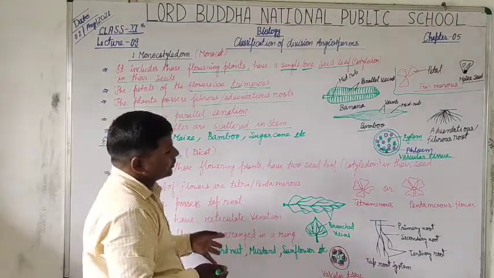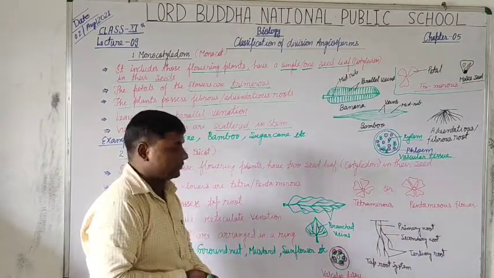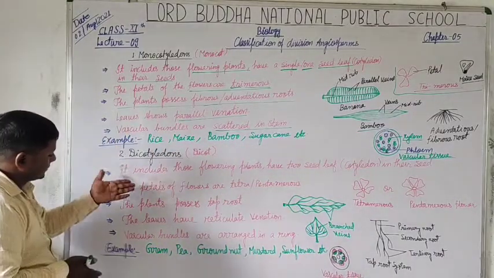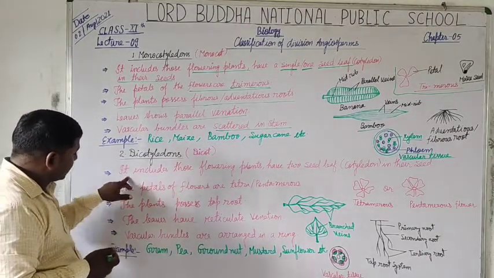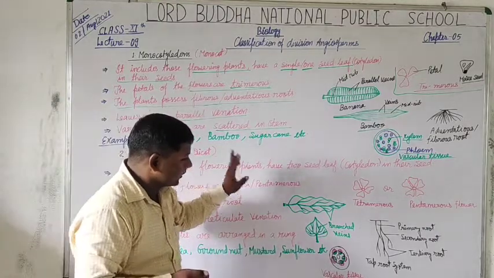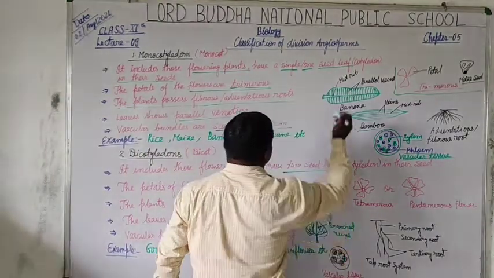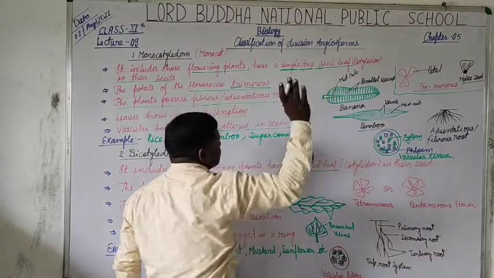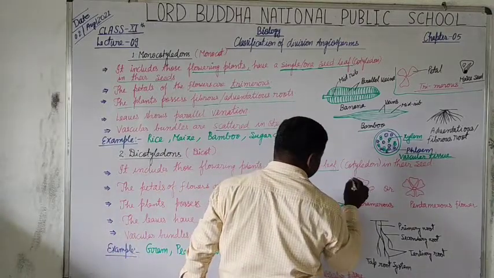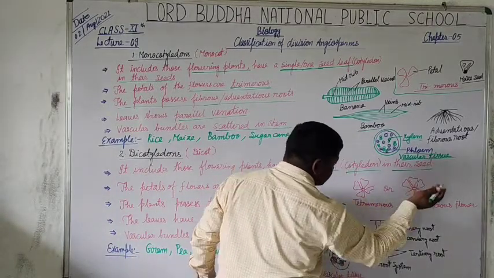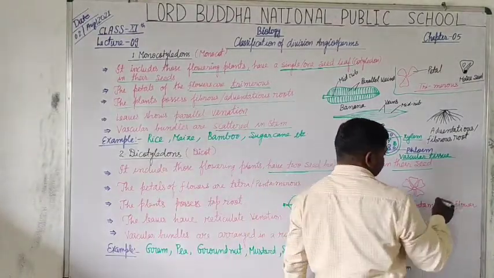It becomes very easy to understand after the study of monocots. How? Let's begin with dicots. It includes those flowering plants that have two seed leaves. In monocots we observe a single seed leaf, but here dicots have two seed leaves, or cotyledons, in their seed. It's very clear.